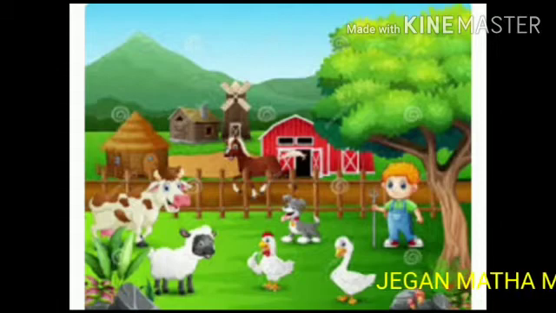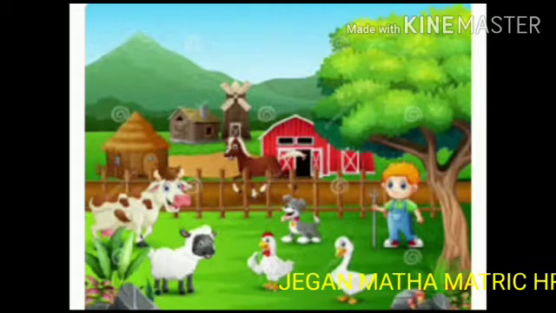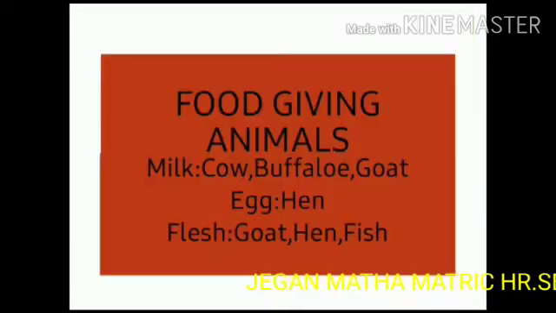In today's session we are going to learn about uses and care of animals. In previous sessions we learned about the uses of animals in 4 subheadings. First we recall them. Next we are going to learn about food giving animals.